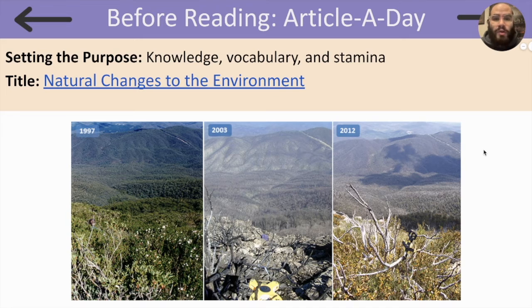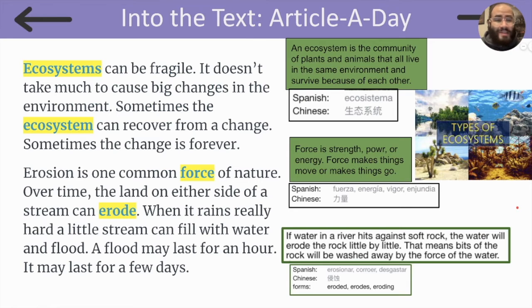Let's start with our article a day. Natural changes to the environment. Look at the picture. What do you see? I see that there are 3 pictures taken from the same spot but at different times. The first one was taken in 1997 and it looks very green. Then in 2003, we see the same area but it looks like it was burned. 9 years later, in 2012, we see some green start to emerge again. Let's get started with our article a day.